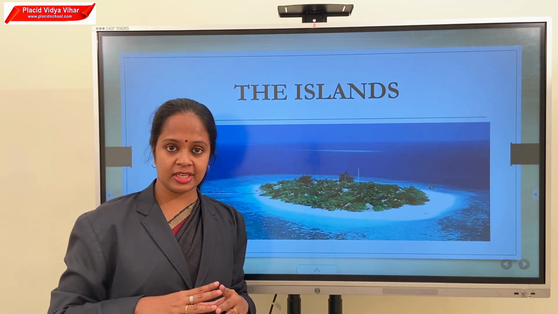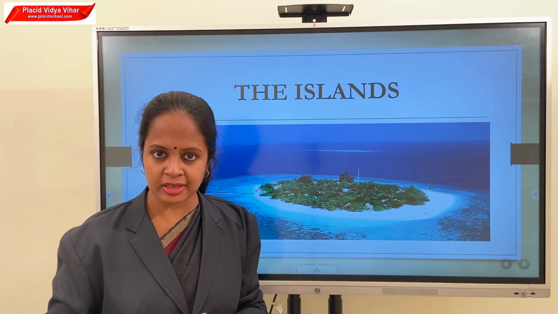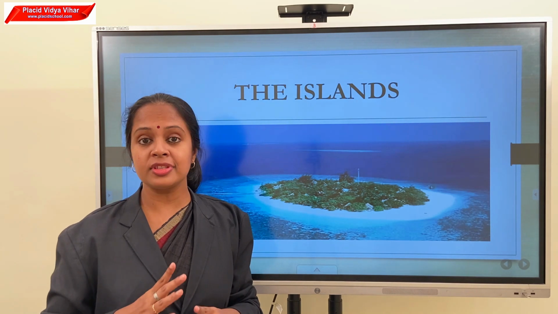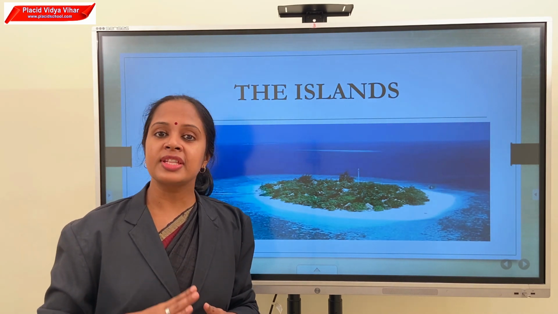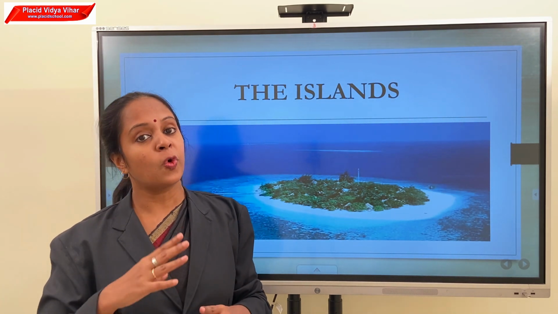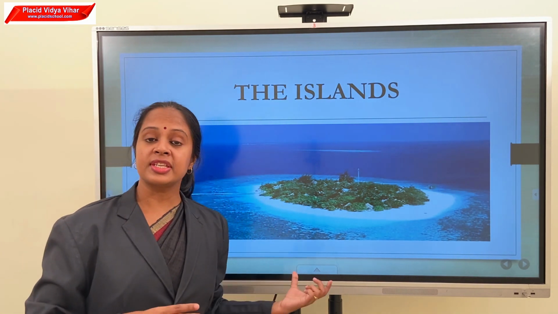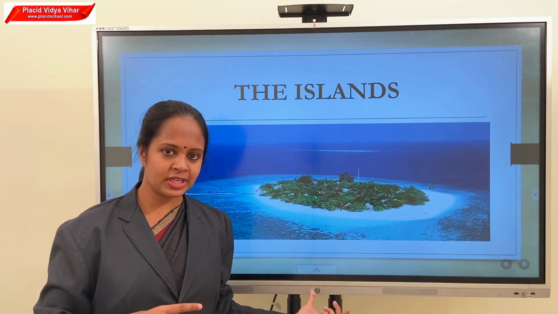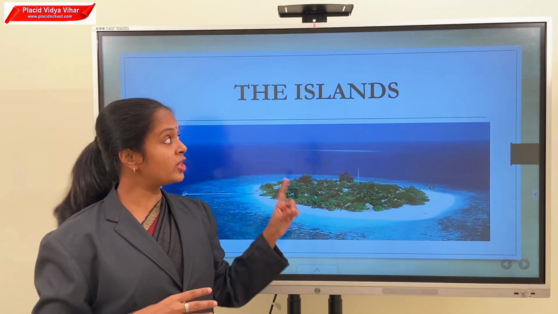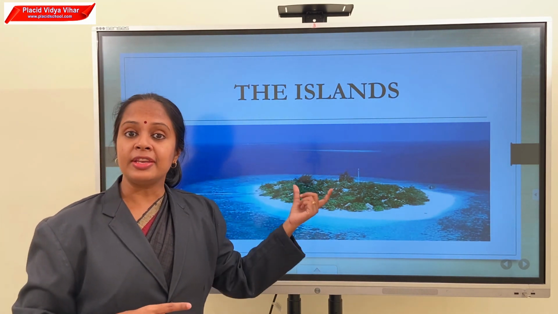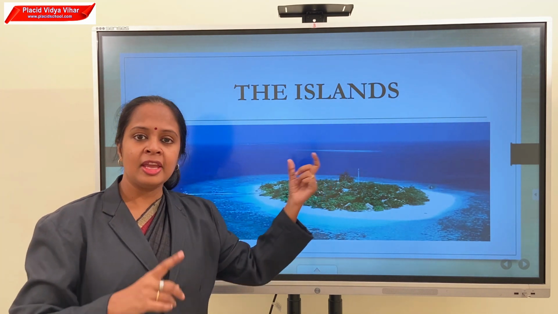Last class we studied what is meant by a peninsula, right? A peninsula is an area surrounded by water on three sides. And we studied that the southern part of India is a peninsula. So what is the difference between a peninsula and an island?